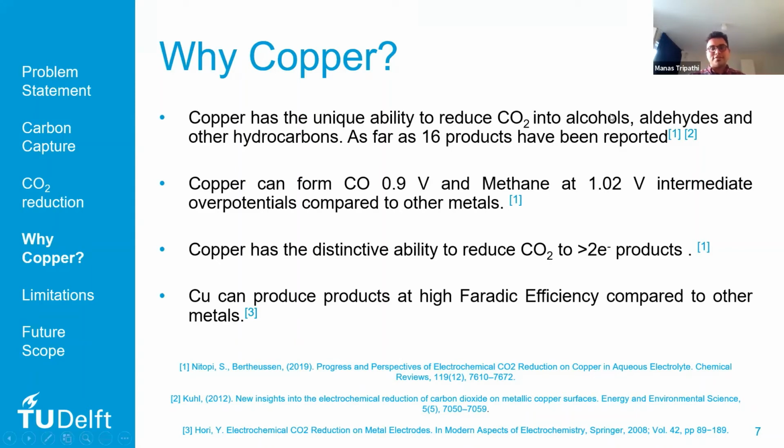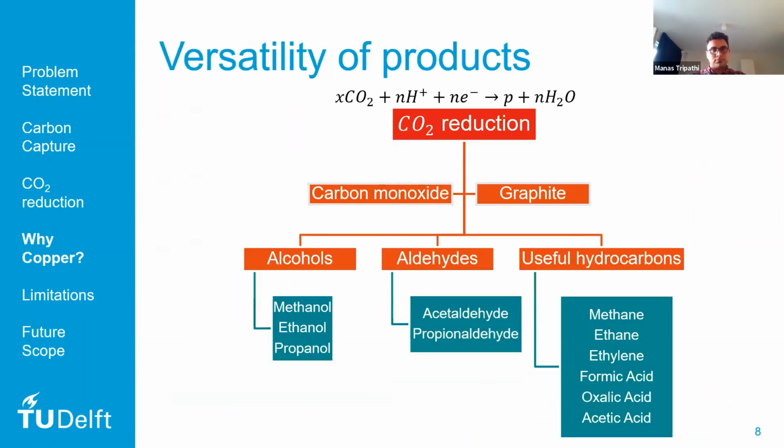Copper also has the distinctive ability to reduce carbon dioxide to two-carbon products like ethanol and ethane, which have two carbons in their chains. And copper can produce products at high Faradaic efficiency. What is Faradaic efficiency? It is defined as the amount of product produced at the cathode relative to the amount of charge transferred.